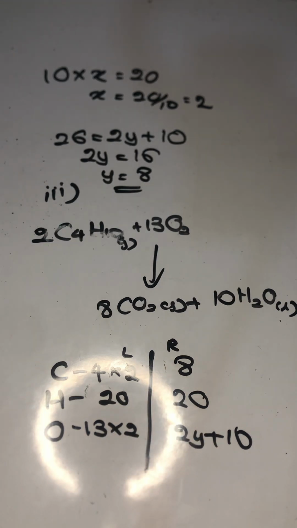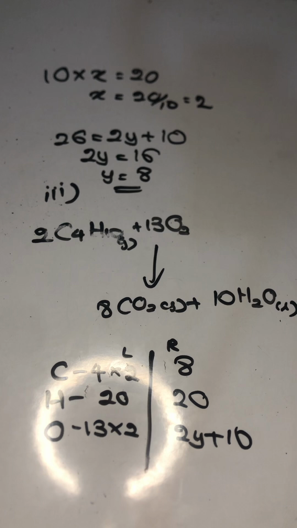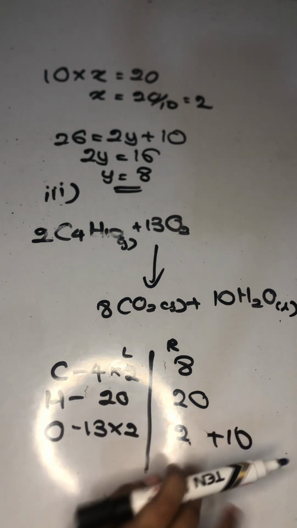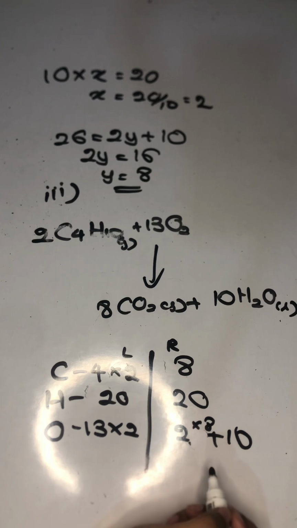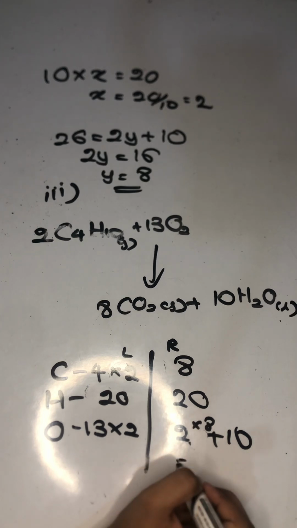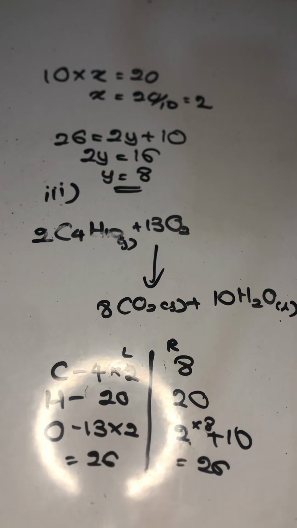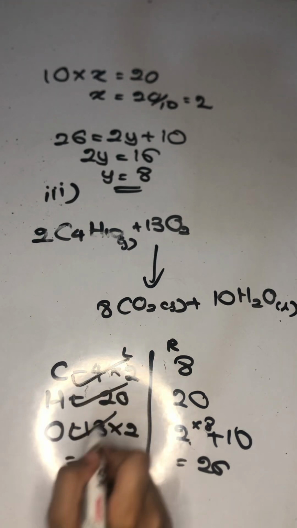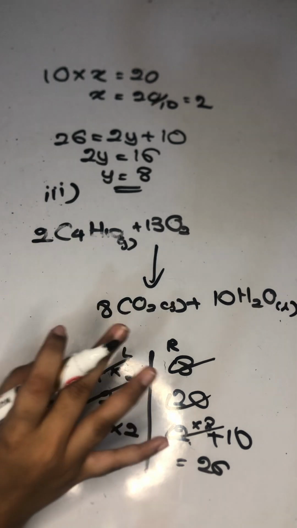So isn't it very fine? Earlier y was 8, so now we know y is 8. Now see, 2 times 8 is what? 16. 16 plus 10 is 26. So it's balanced on that side and this side as well. Nothing to worry. So it's all verified. You can do it with this method also, but if you have any other logical methods to do it, you can do it that way also. So that's the answer for that.